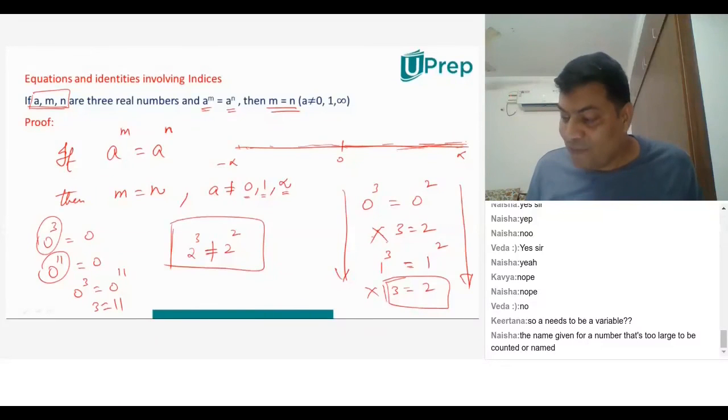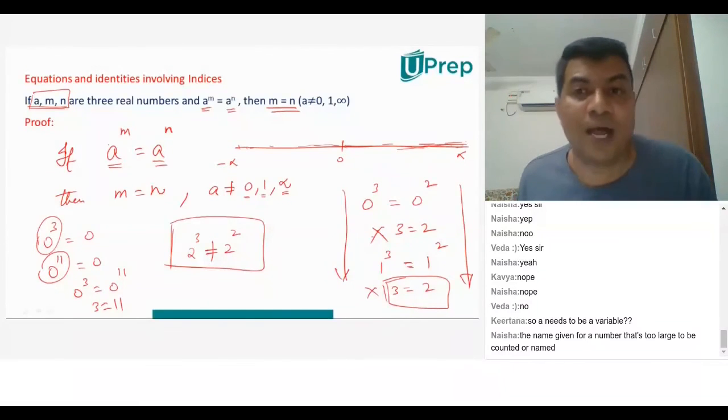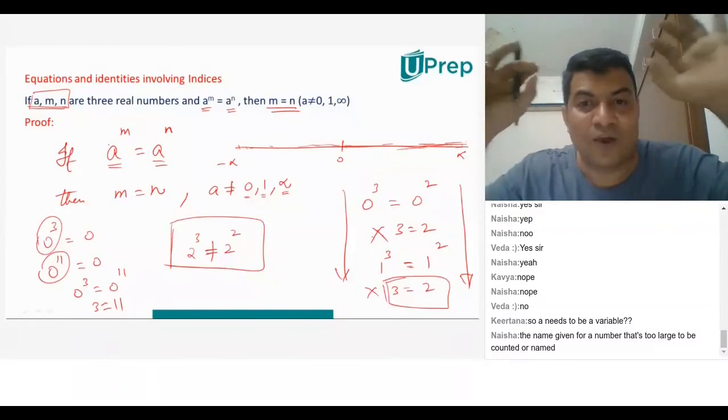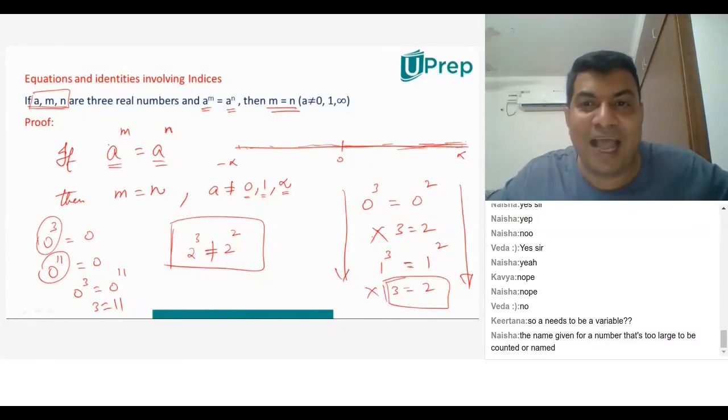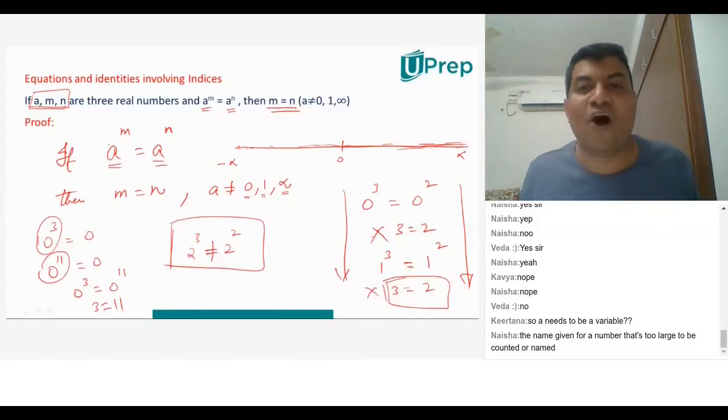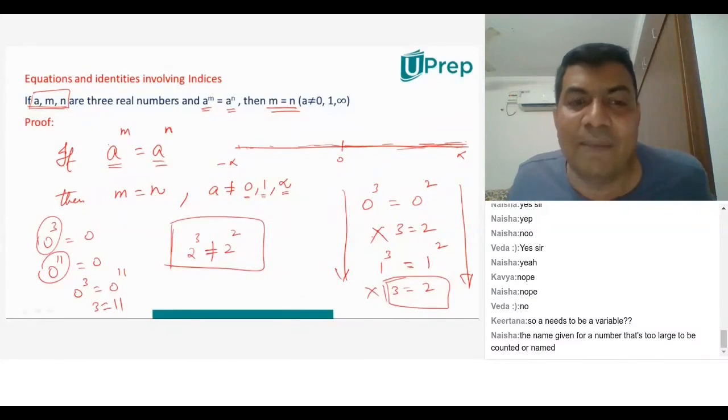So when we are comparing a power m and a power n, your a cannot be 0, your a cannot be 1, and a cannot be infinity. Except for that, if a power m is equal to a power n, your m is always equal to n. I can guarantee that m is equal to n for all real values of a, m, and n. Does that make sense to everyone?